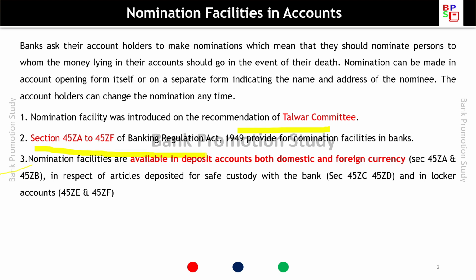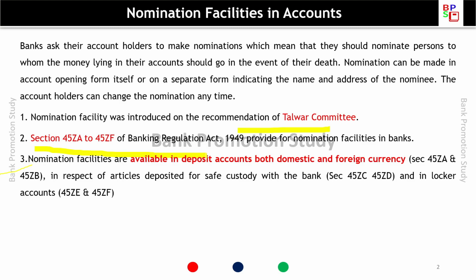Nomination facilities are available in deposit accounts, both domestic and foreign currency accounts, from section 45ZA to ZB. In respect of articles deposited for safe custody with the bank, it is from section 45ZC to 45ZD, and in locker accounts it is from 45ZE to ZF.